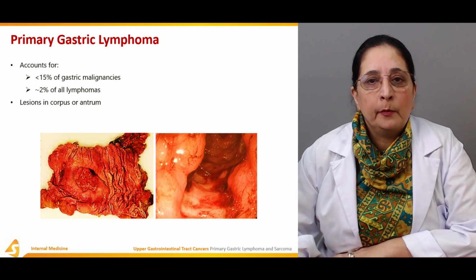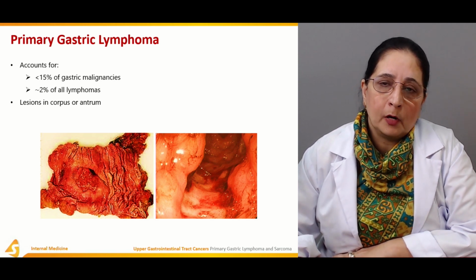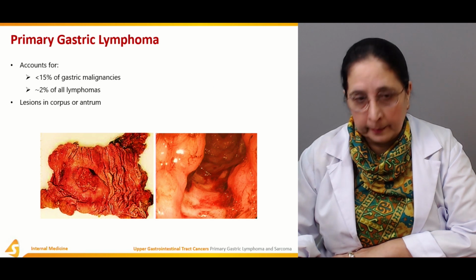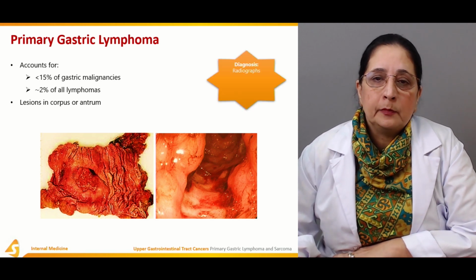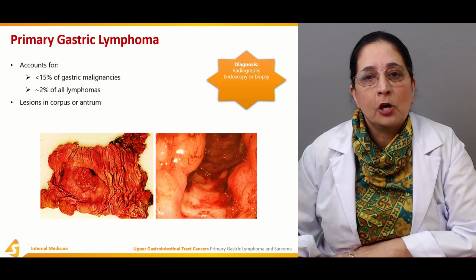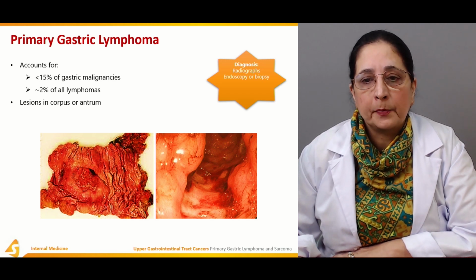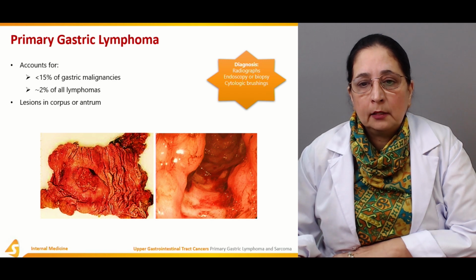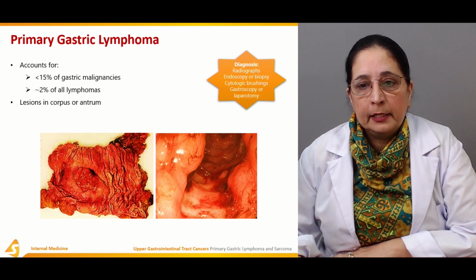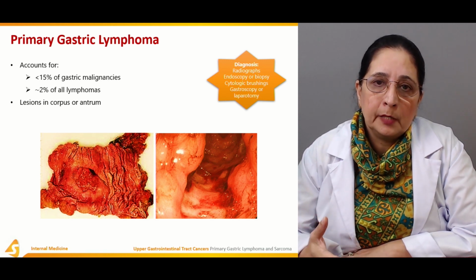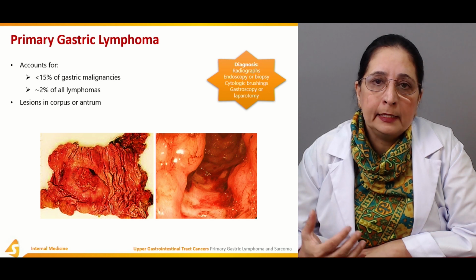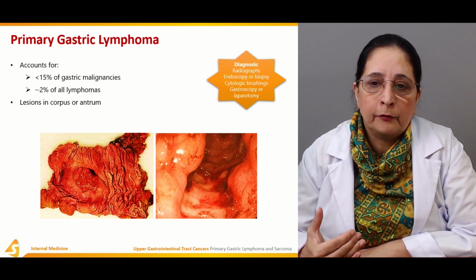Lesions of lymphomas are present in the corpus or the antrum. Diagnosis is by radiographs, endoscopy or biopsy, cytologic brushings, and by gastroscopy or laparotomy. All these are the different diagnostic procedures that help in the diagnosis of gastric lymphomas.